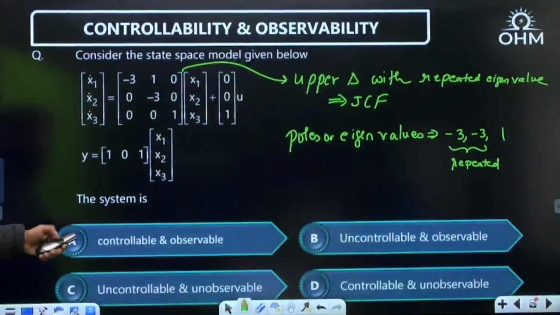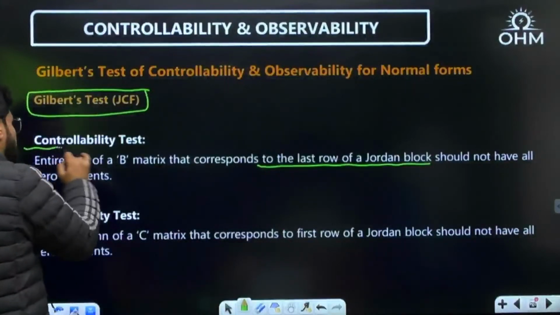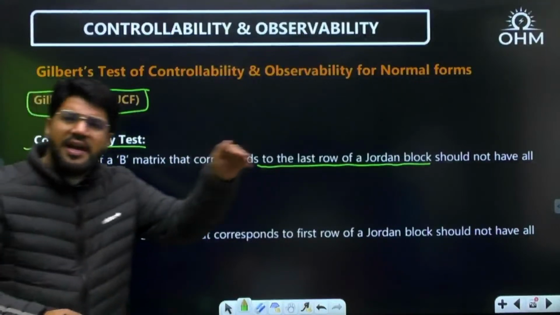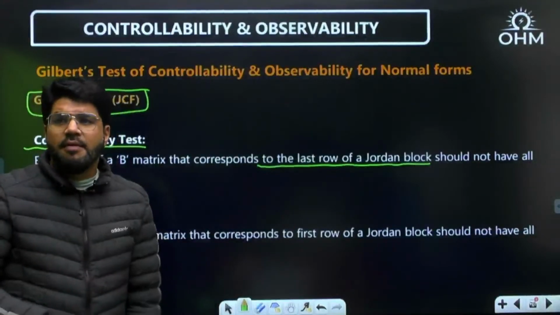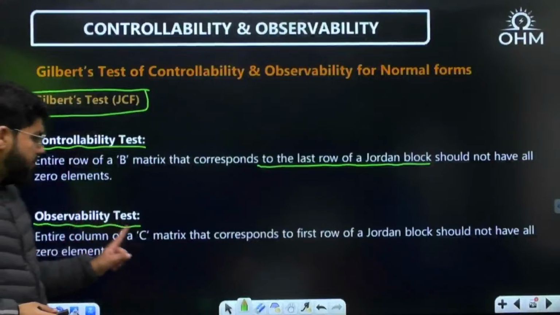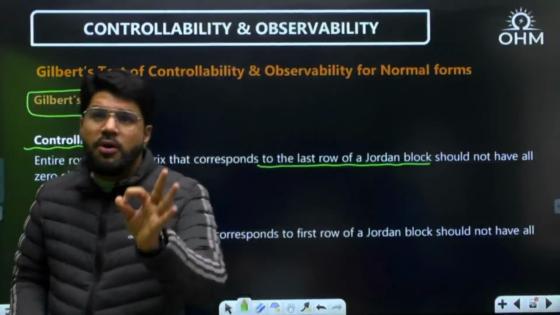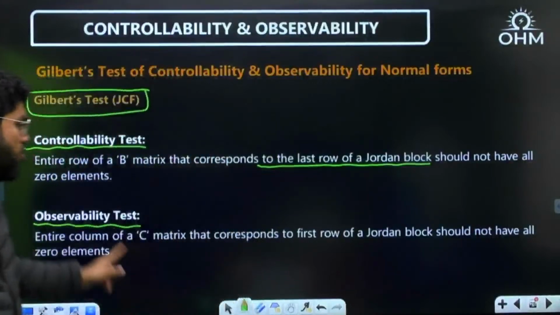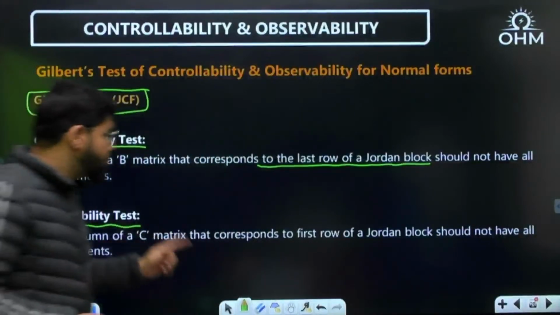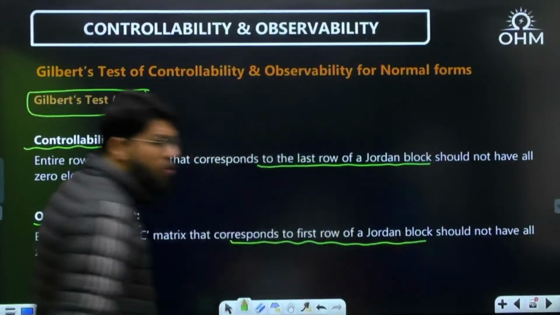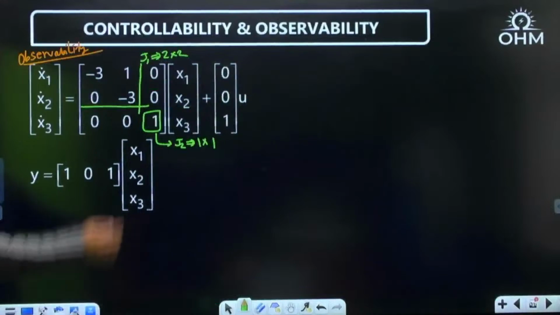Now let us come to the observability test. Controllability is done; now the observability test. What is the observability test? For observability, again we will go to columns of C. But which columns? The entire column of C matrix corresponding to the first row of a Jordan block should not have all 0 elements. So which columns of C? Columns of C corresponding to the first row of a Jordan block.